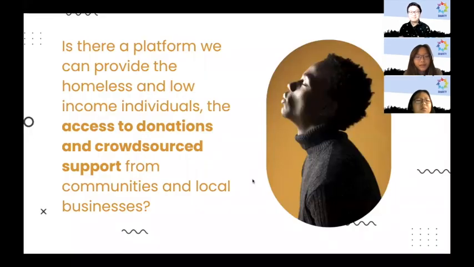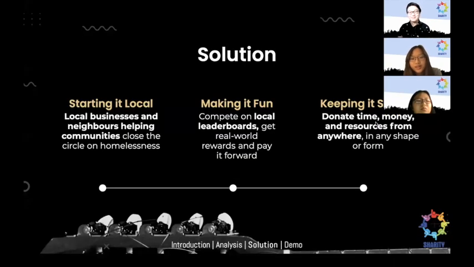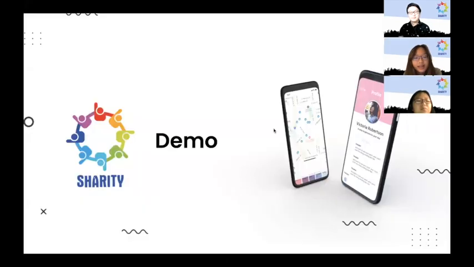The main question that we're trying to solve is: is there a platform we can provide the homeless and low-income individuals the access to donations and crowdsource support from communities and local businesses? To do this, our solution has 3 major things, which is starting it local, making it fun, and keeping it simple. We want to integrate our solution with local businesses and neighbors to help each other. We want to make it fun by gamifying local leaderboards and encouraging people to pay it forward. And we want to allow anyone to donate time, money, or resources in any shape or form. And now here's our demo.